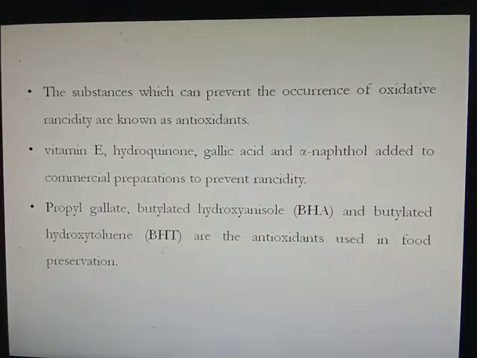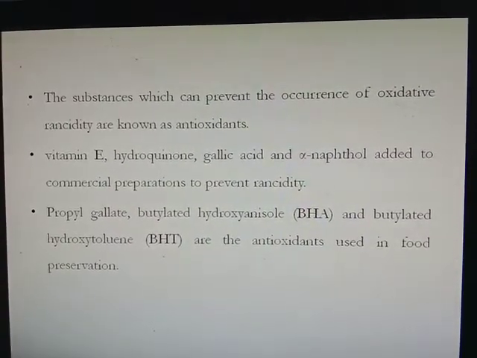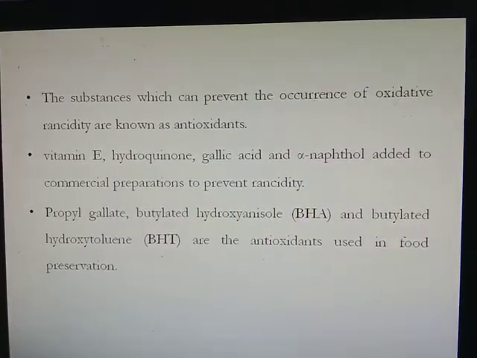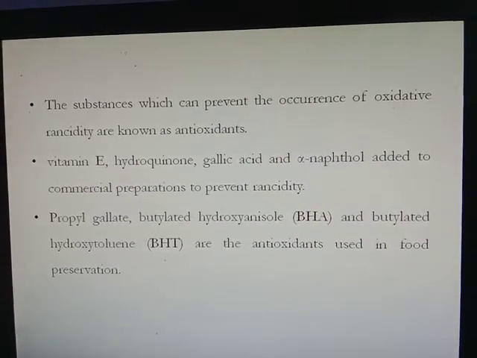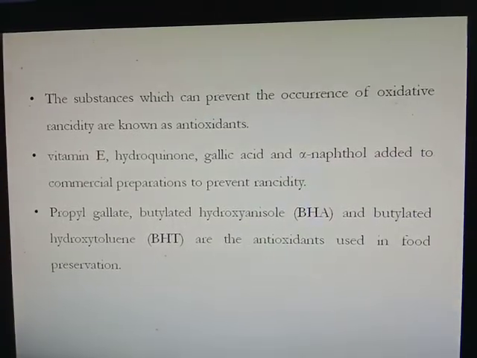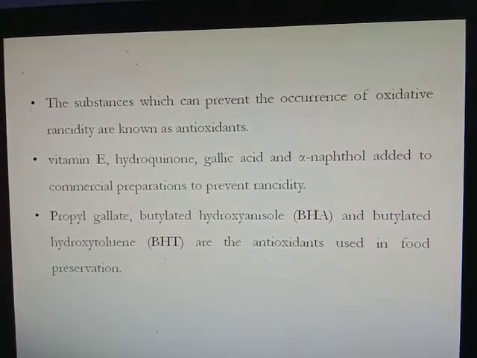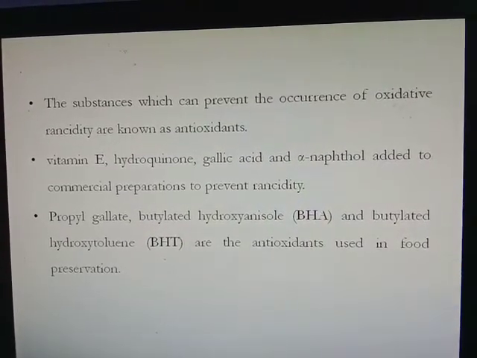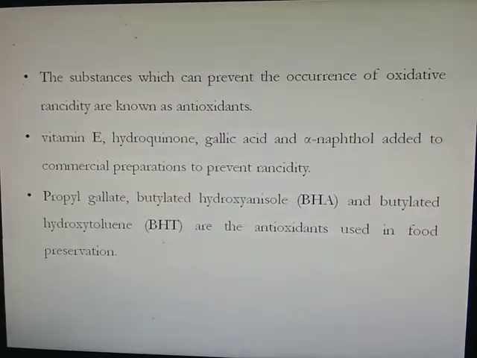The substances which can prevent the occurrence of oxidative rancidity are known as antioxidants. Vitamin E, hydroquinone, gallic acid and alpha-naphthol are added to commercial preparations of fats or oils to prevent their rancidity. Then propyl gallate, butylated hydroxyanisole and butylated hydroxytoluene are the antioxidants used in food preservation.